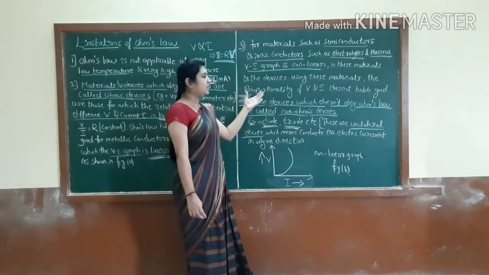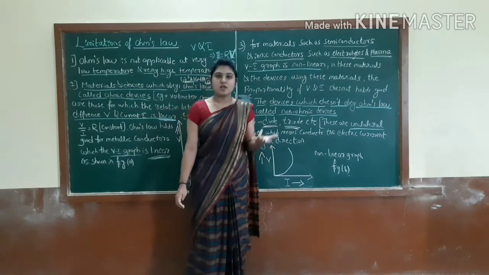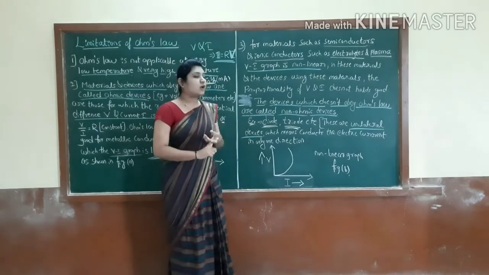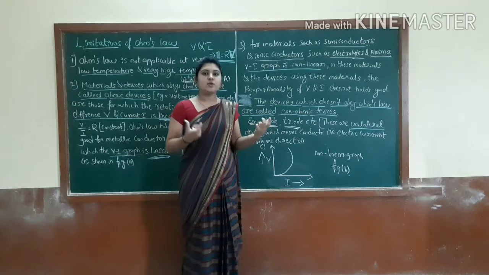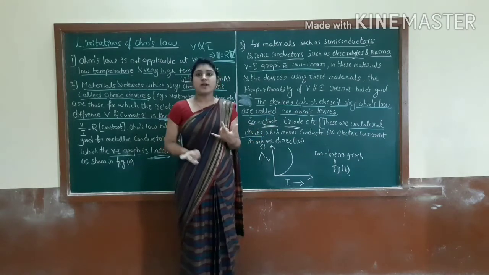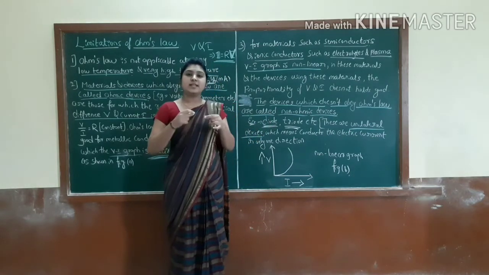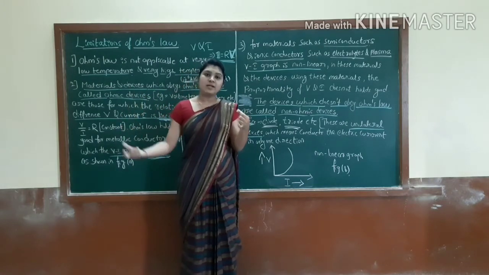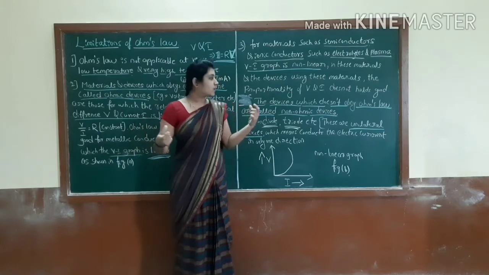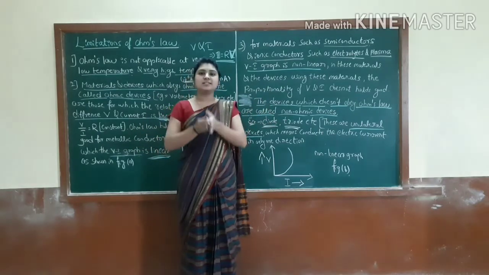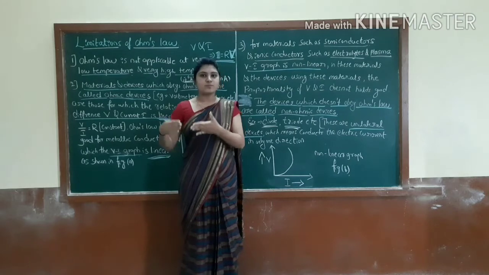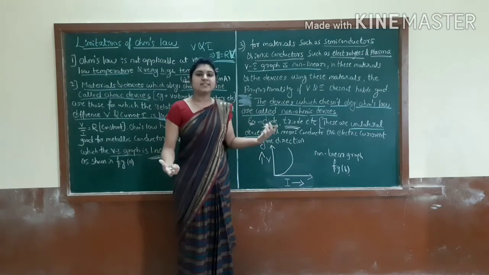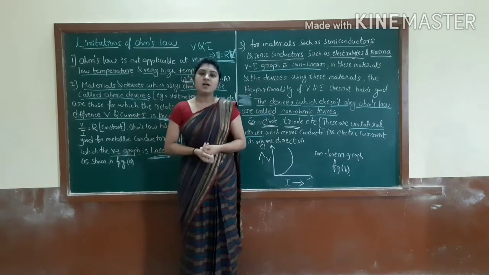Then the next one is non-ohmic devices, for example semiconductors and ionic conductors. You can take the example of diode and triode also, because they conduct direct current in only one direction. So these are the devices which don't obey Ohm's law. That's why they are called non-ohmic devices. This is the third limitation of Ohm's law.